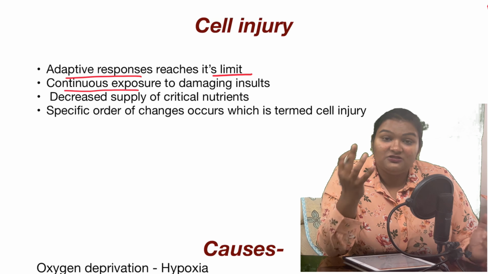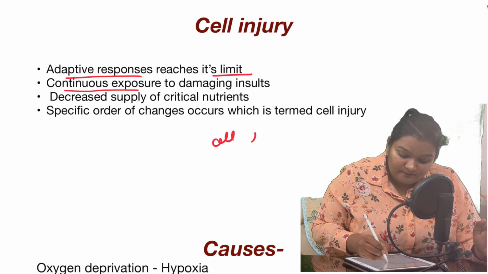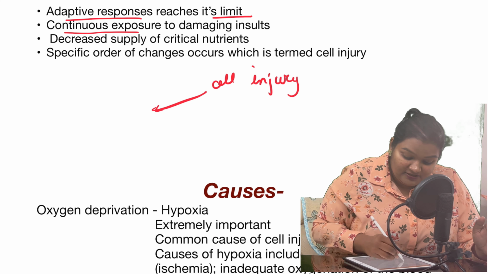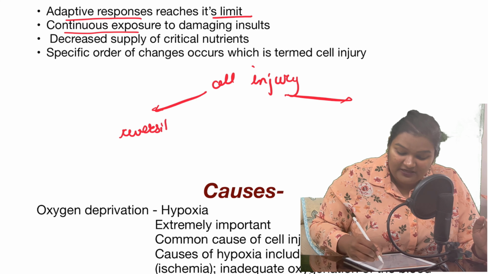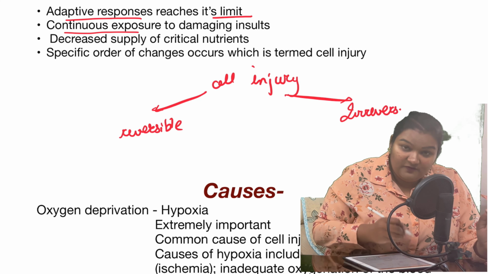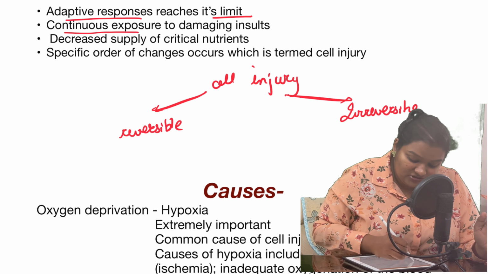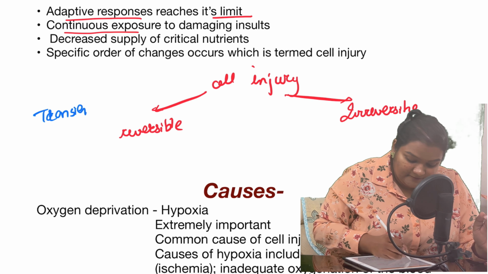So this cell injury can be divided into reversible cell injury and irreversible cell injury. So if the stimulus is transient and lethal, right? What are the different types of stimulus and how cells react to those stimuli?